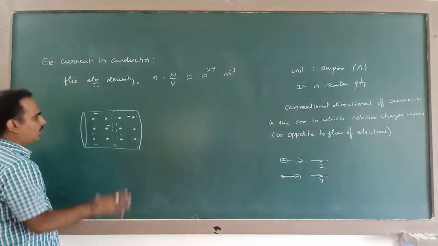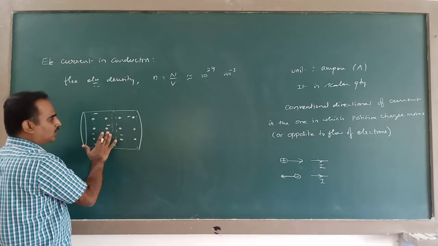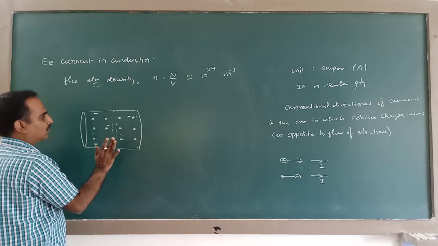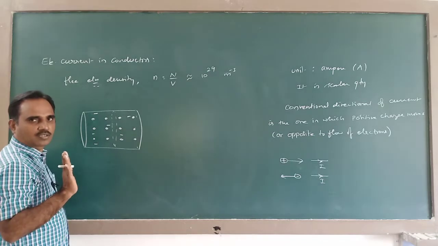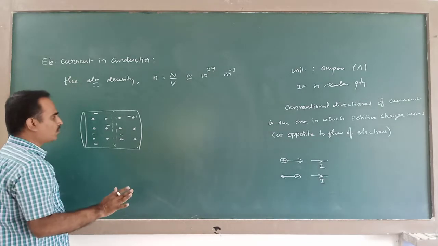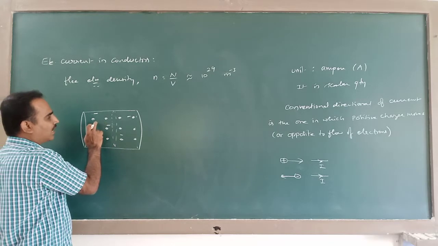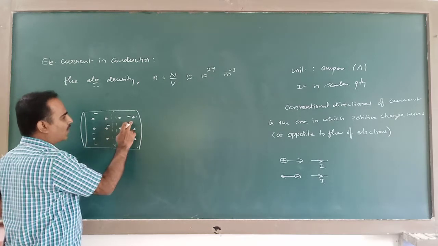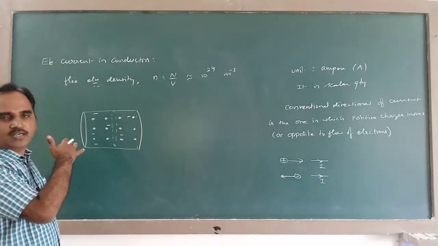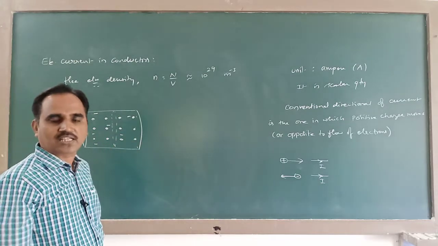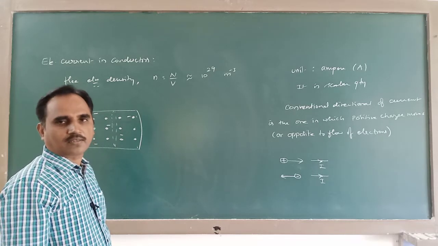So at room temperature, in a conductor, though the electrons are in motion, there will be no current because these electrons are in random motion. Random motion leads to crossing of charge on one side equal and opposite to the other side. Therefore, there is no net flow of charge across any section of the conductor, hence there will be no current.